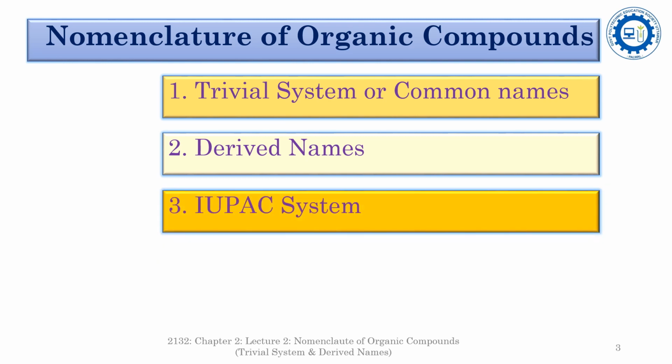And the third system of nomenclature of organic compounds is the IUPAC system of nomenclature. This system was devised by the International Union of Pure and Applied Chemistry. This system is adopted globally as a standard method for the nomenclature of organic compounds.